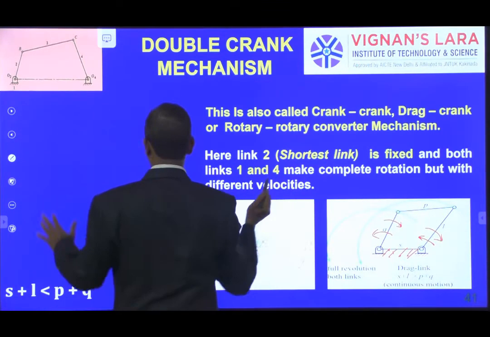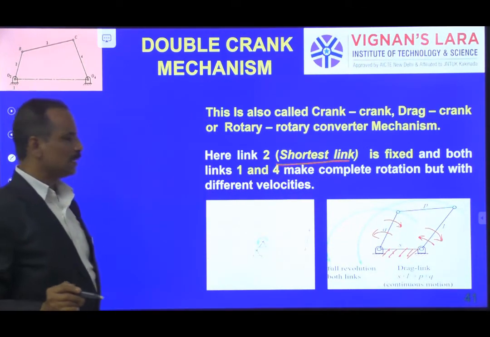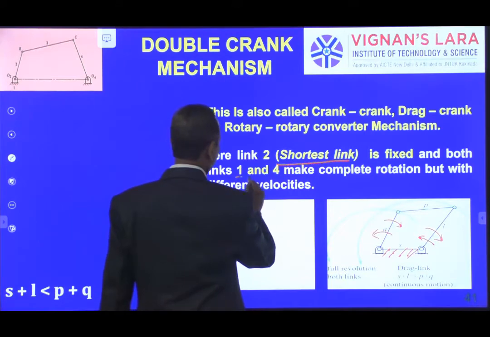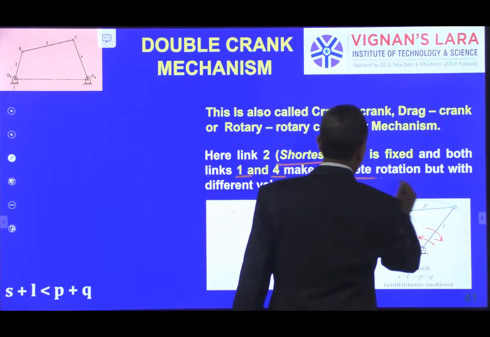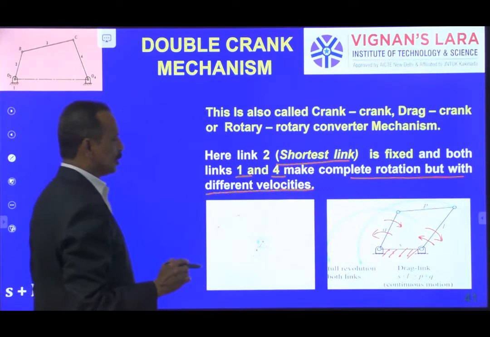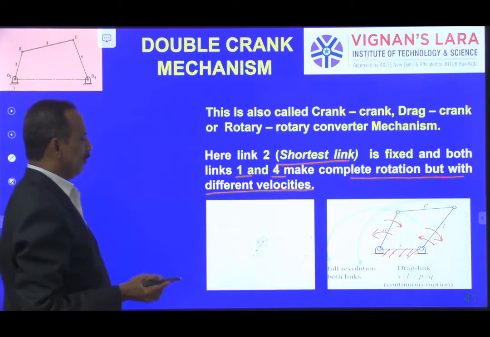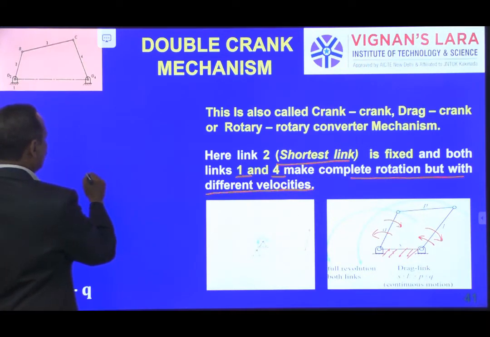So the shortest link is fixed and both links 1 and 4 make complete rotations, but with different velocities. Here I am taking a mechanism like this.